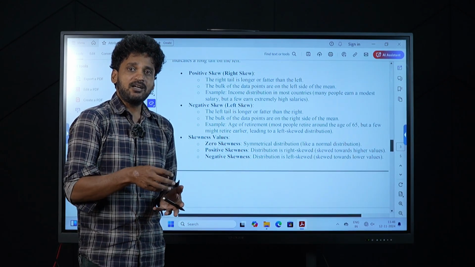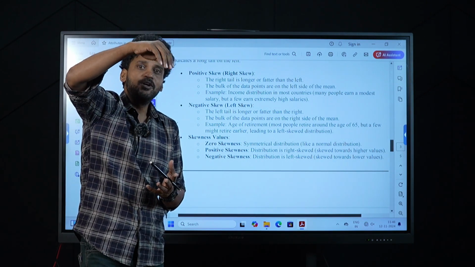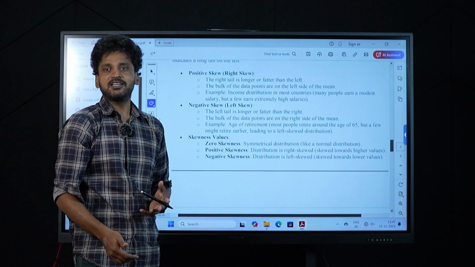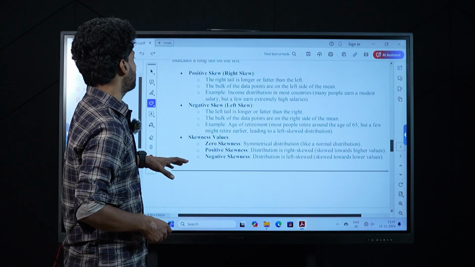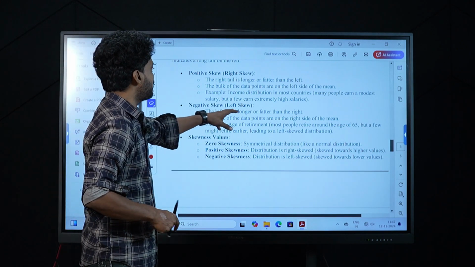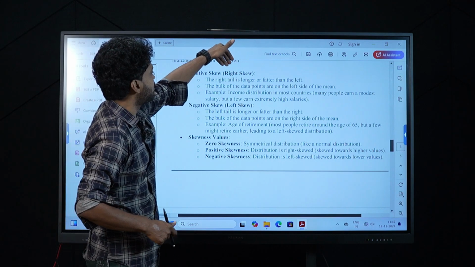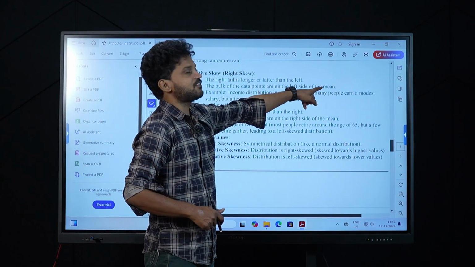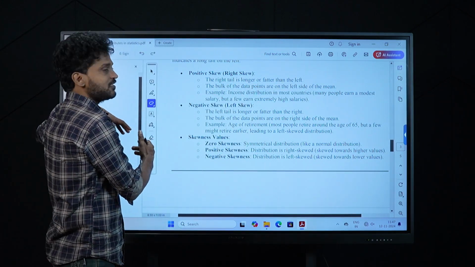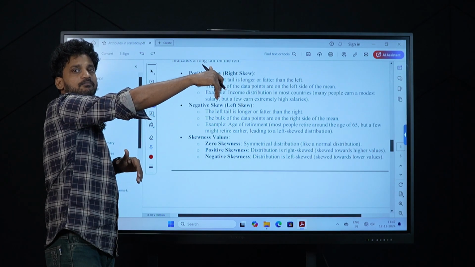These people are towards the left side, and they are affecting the mean more than the people who are retiring at 65. So this is called left or negative skew. The left tail is longer or flatter than the right. But in the positive skew, the right tail is longer or flatter than the left, and the bulk of the data points are on the left side of the mean. Bulk of the data points are on the left side, but only a few data points towards the right make it right skewed.